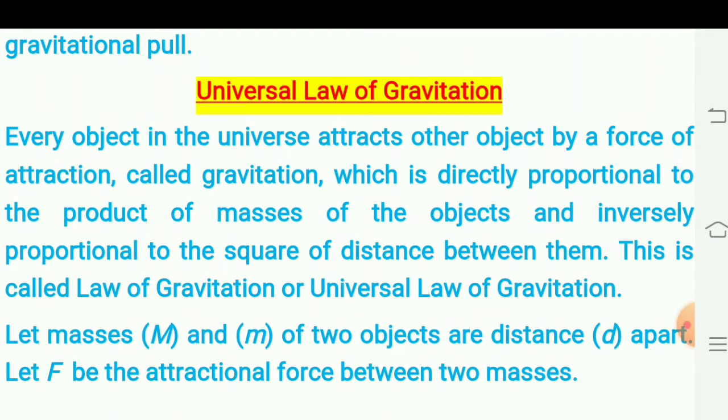Every object in the universe attracts other objects by a force of attraction. That force of attraction is called gravitation, which is directly proportional to the product of the masses of the objects and inversely proportional to the square of the distance between them. This is called the law of gravitation or universal law of gravitation.